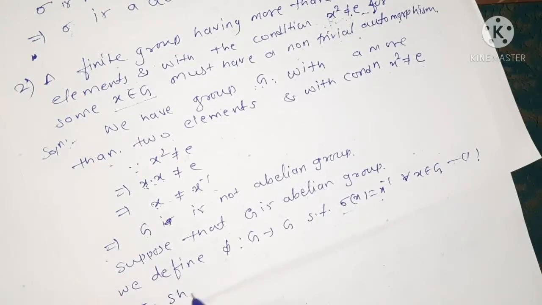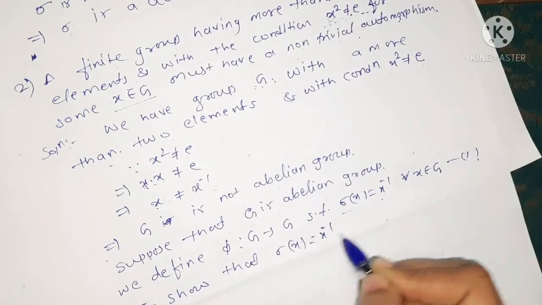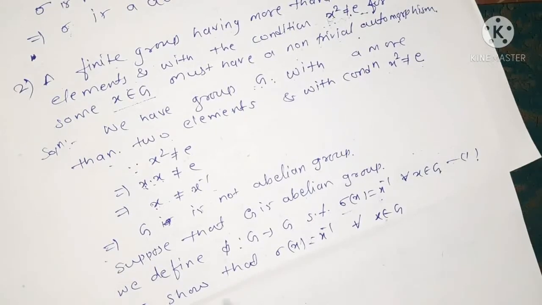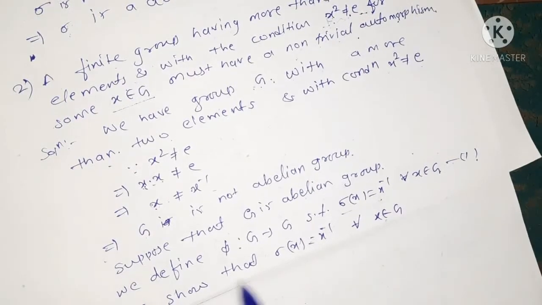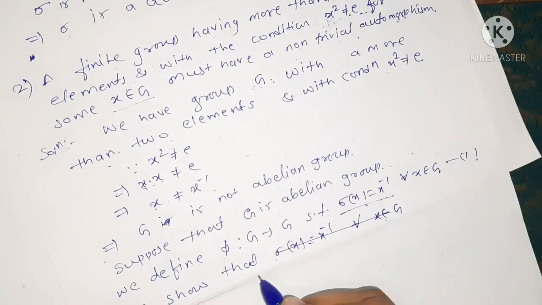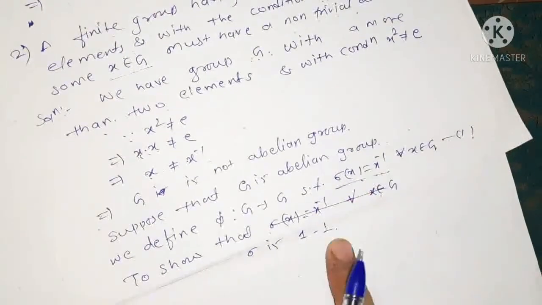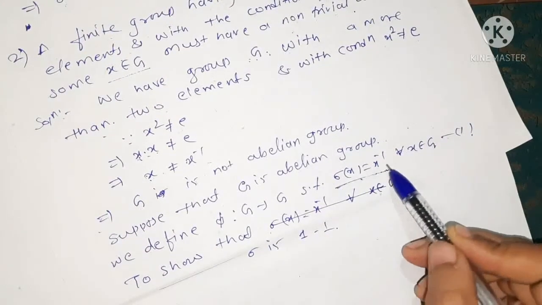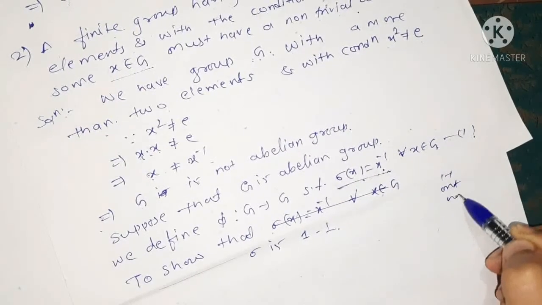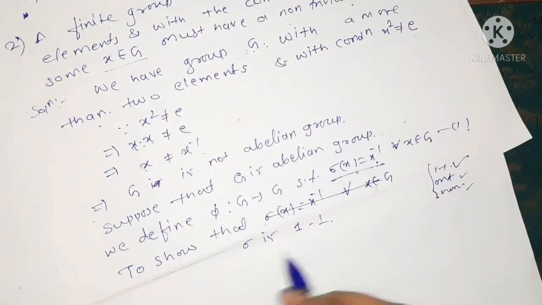Now we have to show that this mapping, sigma of x equals x inverse, is 1-1, because we have to show that this mapping is an automorphism. For this we have to show it is 1-1, onto, and a homomorphism. So we first show 1-1, then onto, and then homomorphism. So sigma is 1-1.